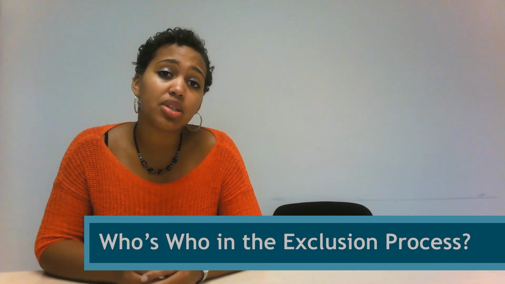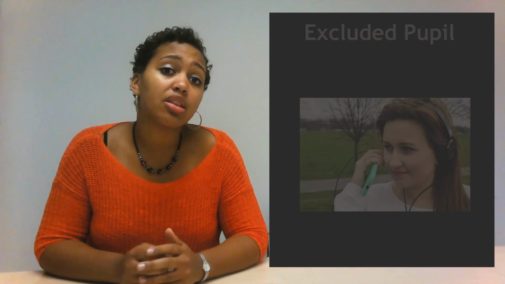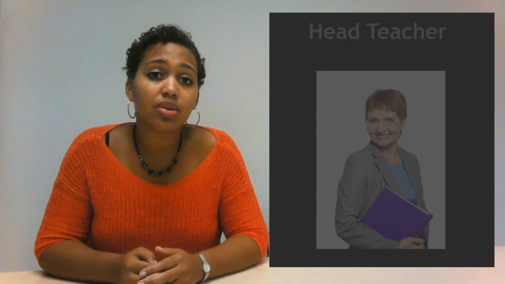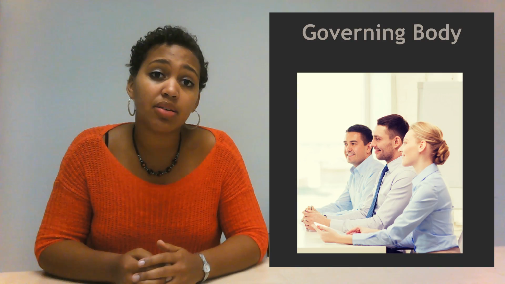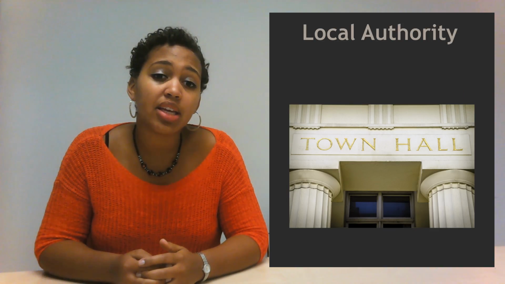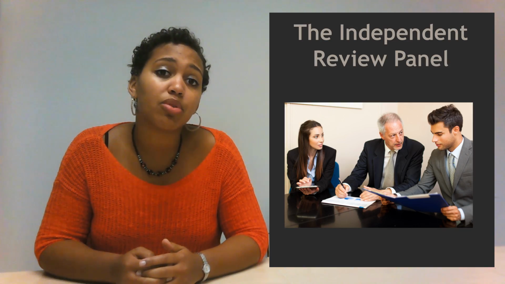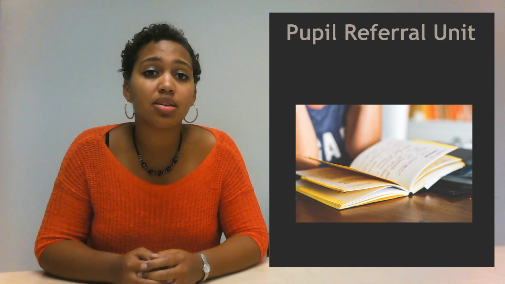Video is going to provide an introduction into the different roles that different parties play in the exclusion process, including the pupil themselves, their parent or guardian, the head teacher, the school's governing body, the local authority, the appeals body for exclusions, which is known as the independent review panel, a special educational needs expert, and the pupil referral unit.